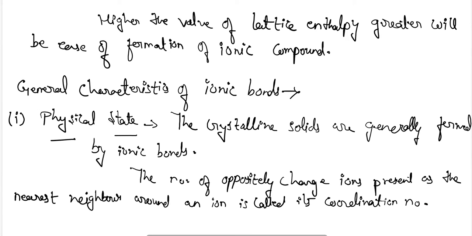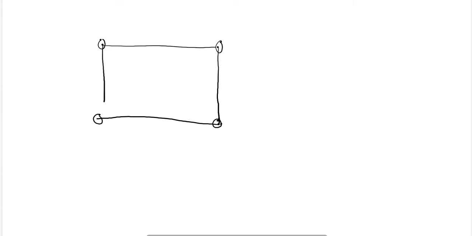Okay, for example, if I take the lattice of NaCl, a cube can be considered to be the lattice of NaCl. In it, the smaller ions represent the chlorine, and the larger ions, represented by large spheres here, represent the sodium.